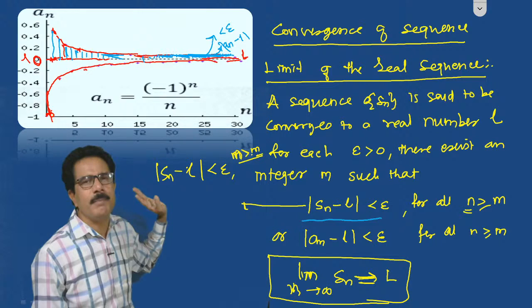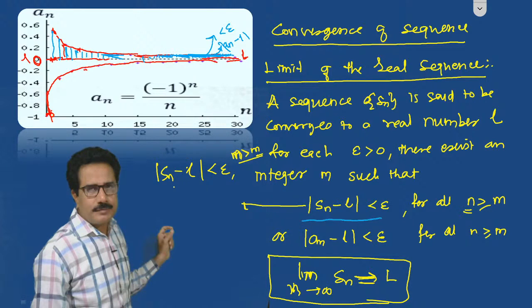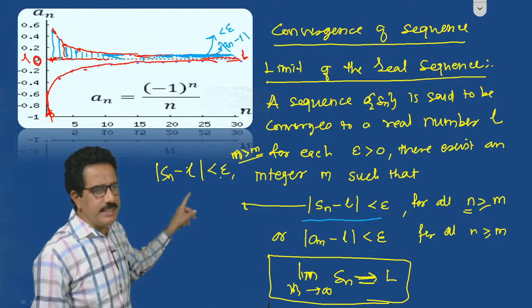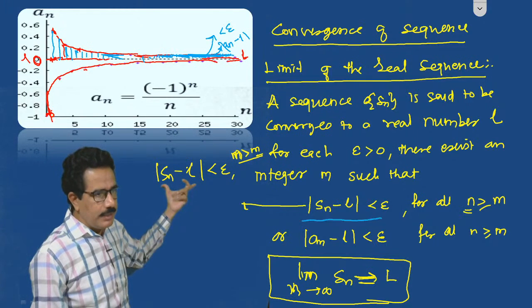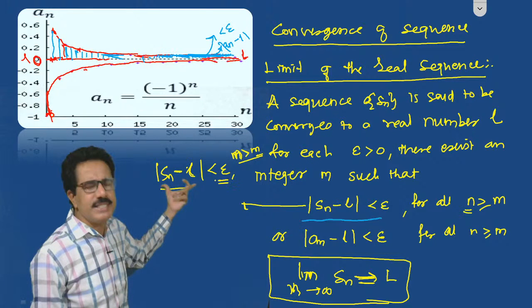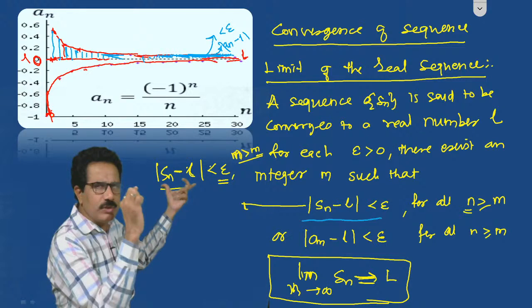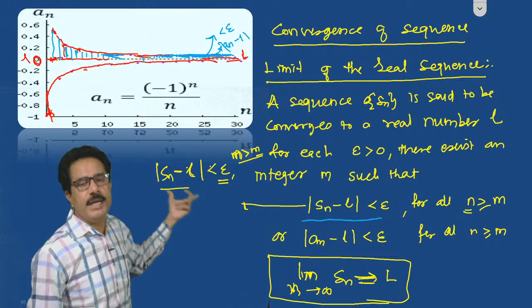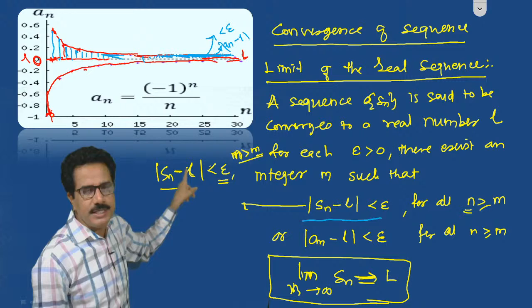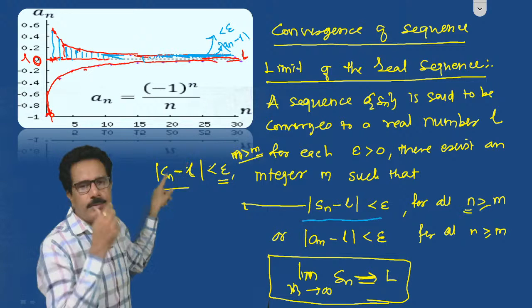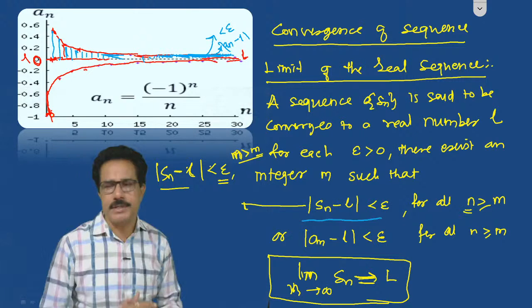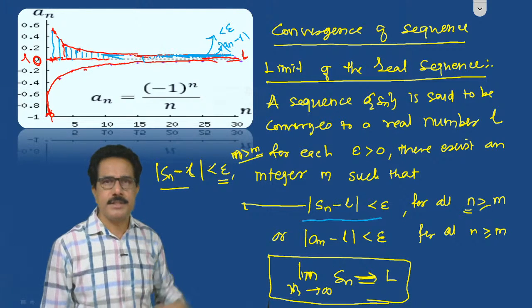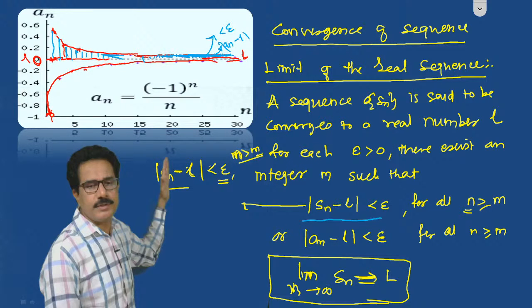Simple. So |Sn - L| < epsilon. This is called the distance between the limit and the terms of the sequence. When this distance between the limit and the terms of the sequence is less than epsilon, meaning it is getting closer to 0, then we can say that L is the limit of this sequence Sn. This is the definition of the limit of a sequence in the real line.